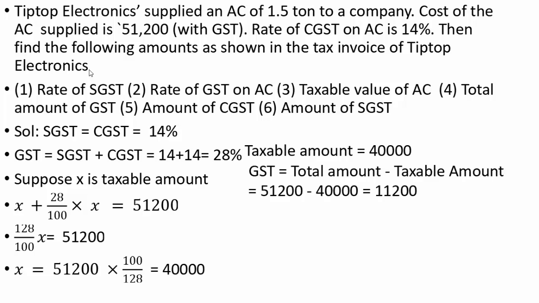GST equals total amount minus taxable amount, equals 51,200 minus 40,000, which is 11,200. Therefore, GST paid is 11,200. CGST and SGST are the same and they are half of the GST, which is 11,200 divided by 2 equals 5,600. Hence, the amount of CGST is 5,600 and the amount of SGST is 5,600.